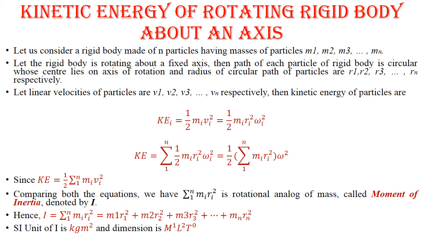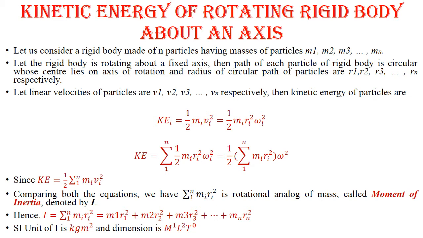Now, what is the expression of moment of inertia? In order to find the expression of moment of inertia, first we find the kinetic energy of a rotating body about an axis. Let us consider a rigid body made of n particles having masses m1, m2, m3 to mn respectively.